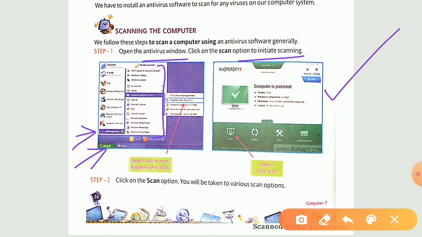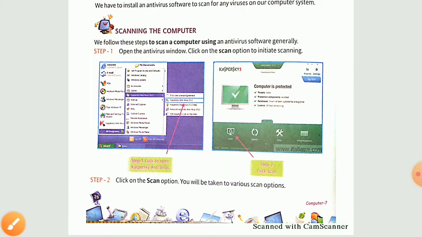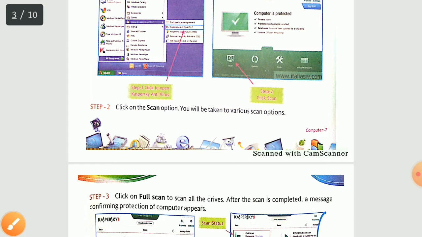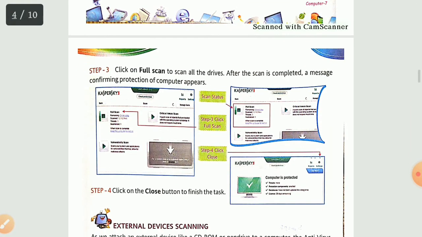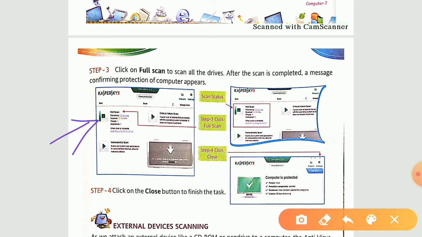Over here it is Kaspersky, so it is showing the interface of your Kaspersky. The first one, this one, is your scan. You just have to click on it. So click on the scan option, and you will be taken to various scan options. Now some more options will be shown to you. Over here this one is full scan. This one is vulnerability scan. This one is your critical area scan.